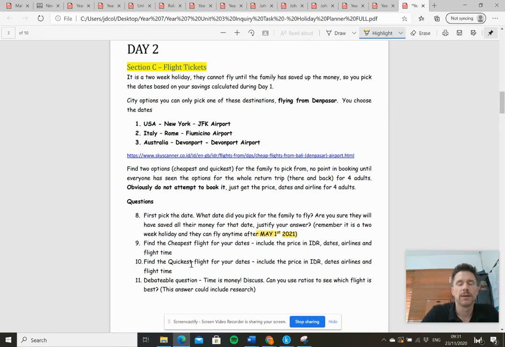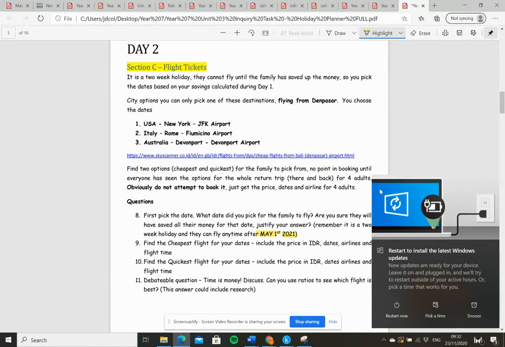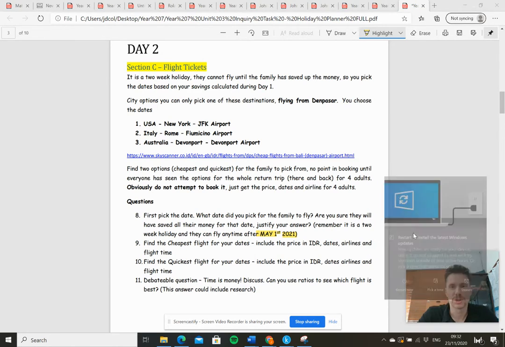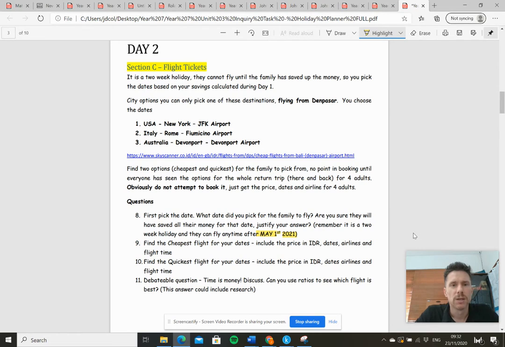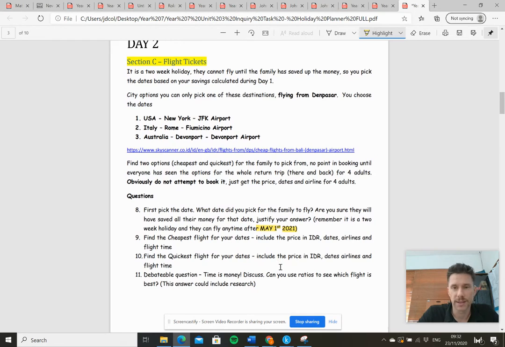Question 10. You must also include the quickest flight. So often the quickest flight is more expensive. So if they're the same, you can just say they are the same. Okay. So same thing. Include the price, the dates, and the flight time. How long the flight takes.